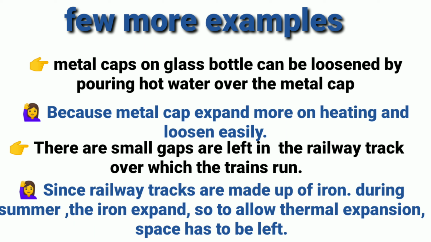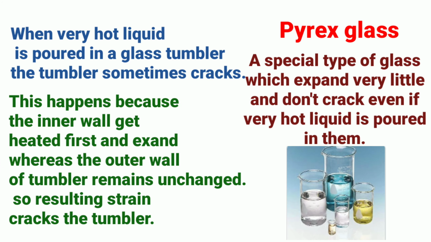Now come to a few more examples. Number 1: the metal caps on glass bottles can be loosened by pouring hot water over the metal cap, because the metal cap expands on heating and loosens easily. Number 2: there are small gaps left in the railway track over which the train runs. Because railway tracks are made of iron, during summer the iron expands. So to allow the thermal expansion, a space has to be left.